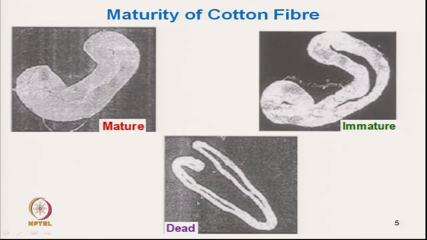And this one is a dead fiber, where the secondary wall is almost not there, only the lumen is there. These immature or dead fibers have the problem of nep formation. Their flexural rigidity is very low, so they easily get bent and entangled and form neps.